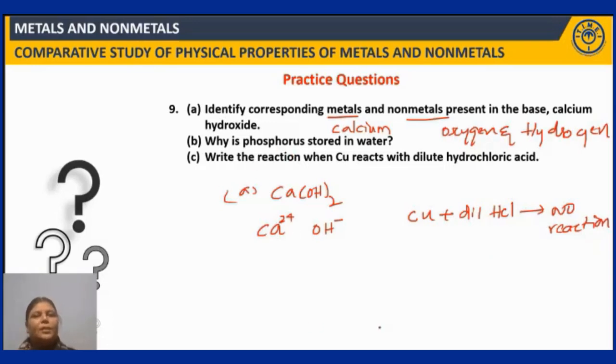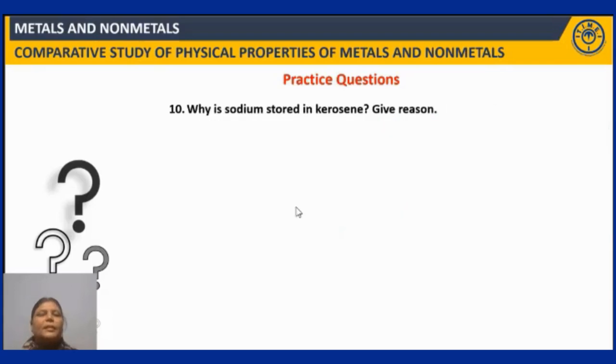Now let us look at the 10th question. A similar type of question: why is sodium stored in kerosene? Give reason. Again, sodium is very reactive and reacts very vigorously with moisture. So because of this reason, it is stored in kerosene. The reaction of sodium with oxygen and moisture is very violent, and it releases an enormous amount of heat energy because the reaction is exothermic in nature. So to avoid all these, sodium is stored in kerosene.